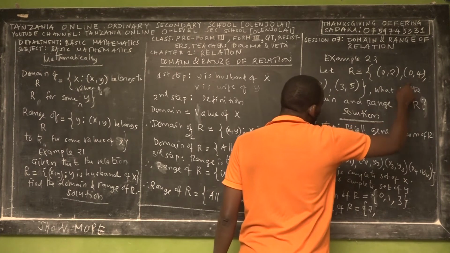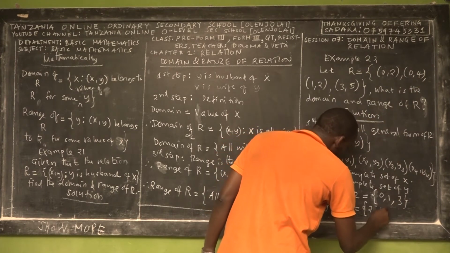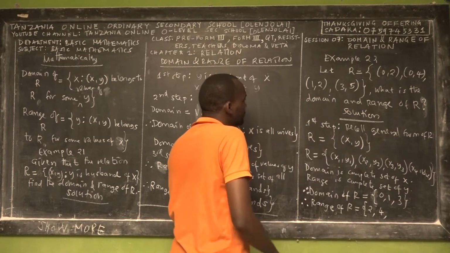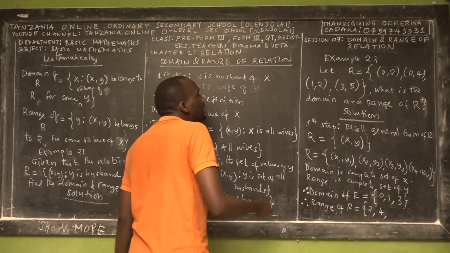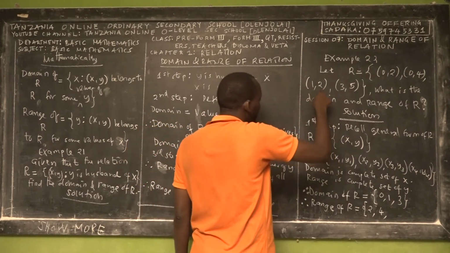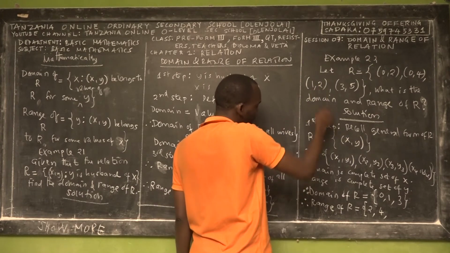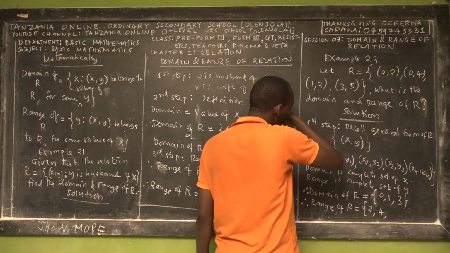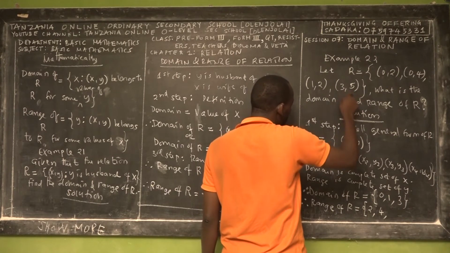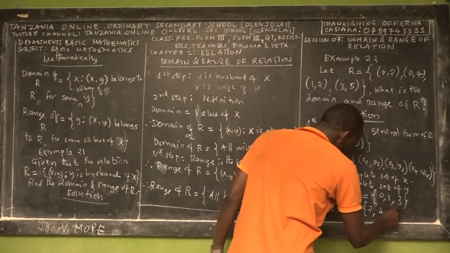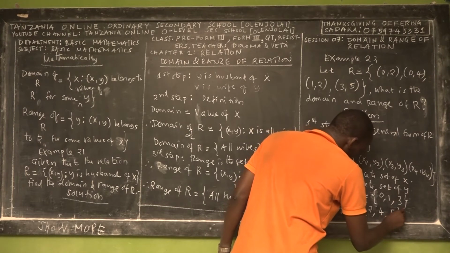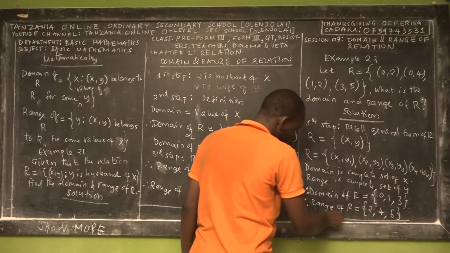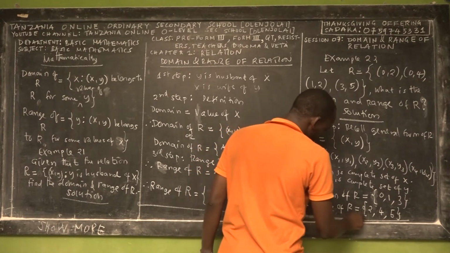In the next pair, the range is 2, which we already have. In the last pair, the value of y is 5. So we have 2, 4, 5. This is the response for this question.